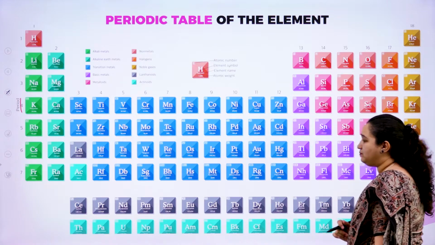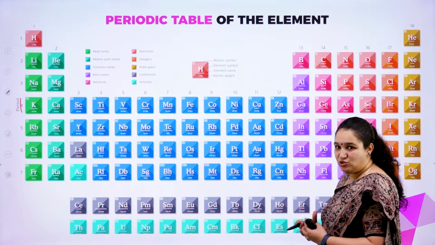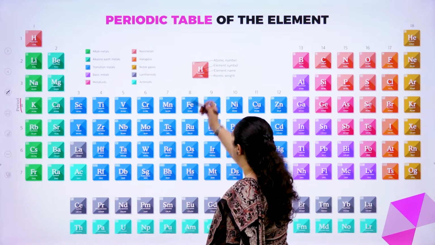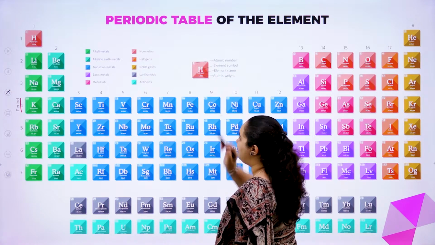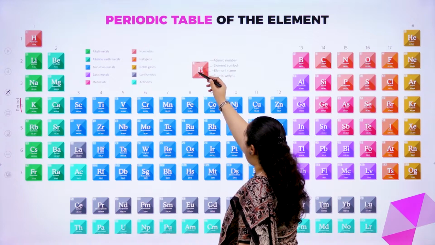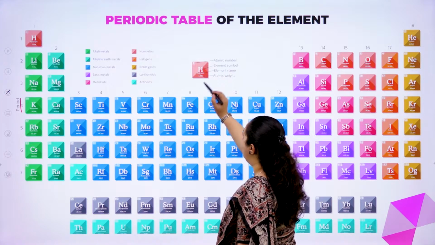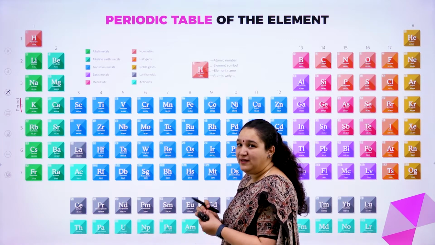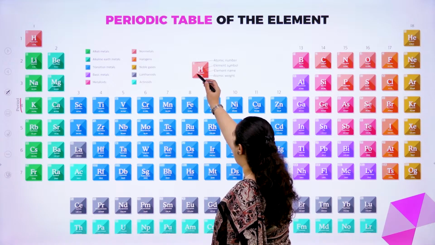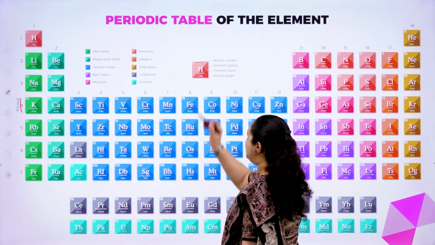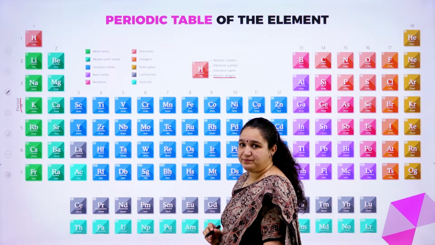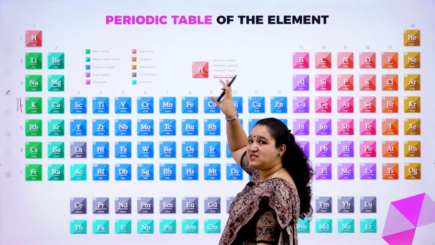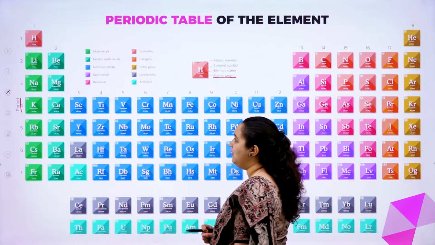Okay. Now, what are the other things which you can get from this periodic table? You can see every element, what is written here. In the left corner, we have the atomic number. Then we have the symbol of the element and the name of the element. Sometimes in some periodic tables the name may not be written, but here I have the name also, and just below that we have the atomic weight. So we have the atomic number, atomic weight, and the symbol of the element in between.